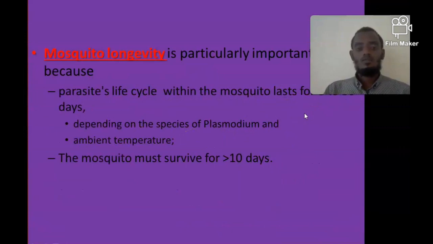As you know, the female Anopheles mosquito takes blood from an infected individual, and simultaneously the mosquito takes up Plasmodium gametes, and these gametes should change into sporozoites within the mosquito to be transmitted to another individual. The step from the gametocytes to the sporozoites occurs within the mosquito, and it takes from 8 to 30 days. So if the mosquito survival is less than 10 days, the gametes will not change into sporozoites, and there is no successful transmission. So the longer the mosquito survival, the greater the chance of transmission.